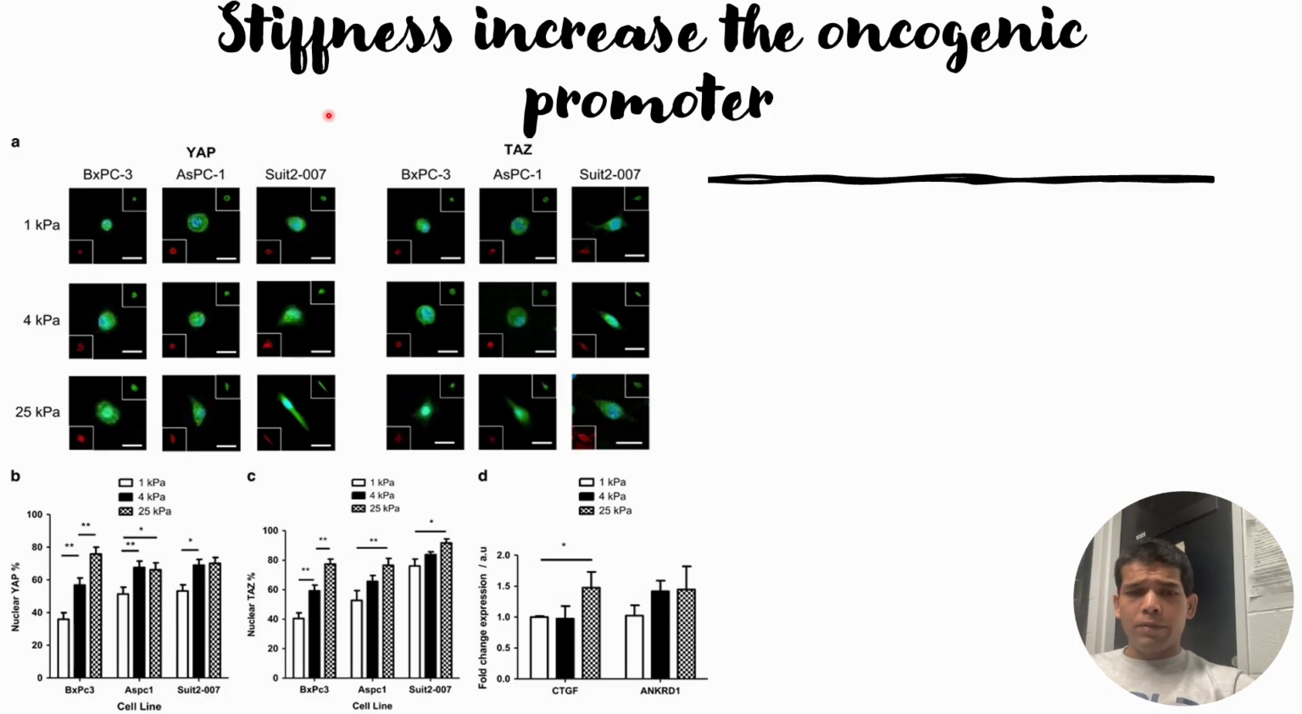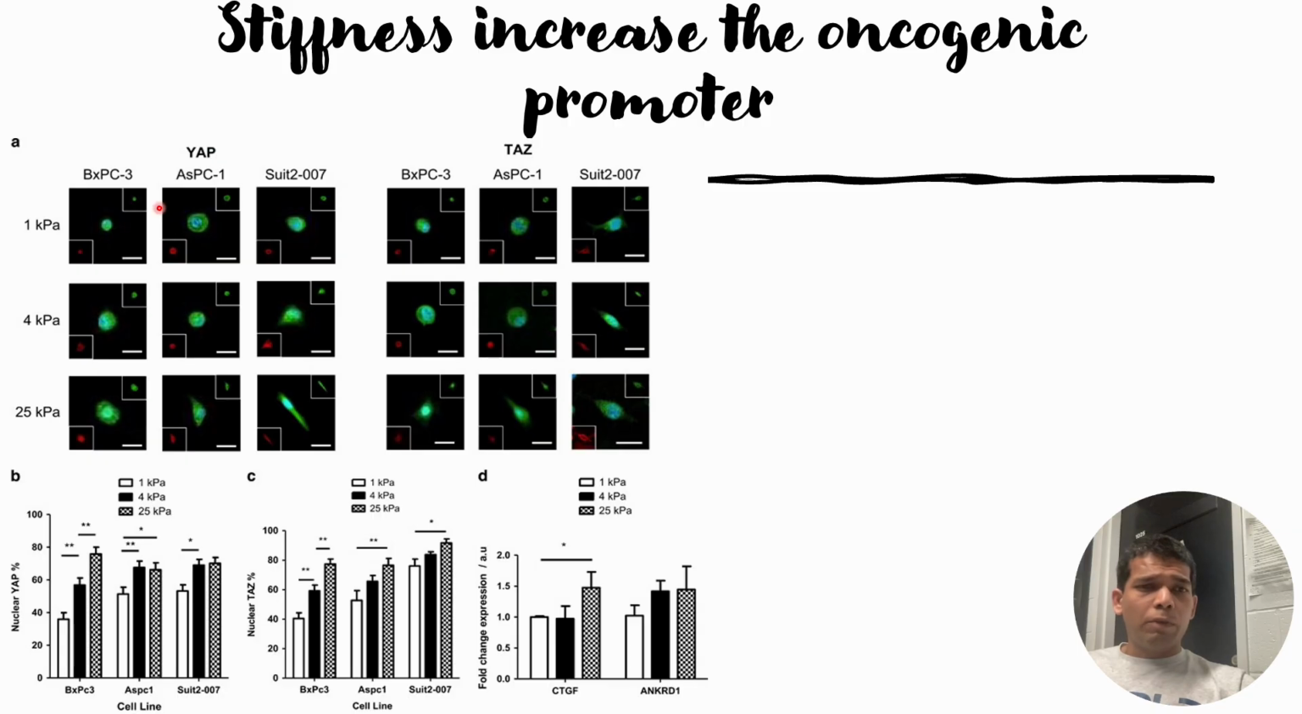However, in the case of mesenchymal conditions, what happens? The dephosphorylation of YAP and TAZ occurs, and this leads to nuclear localization, which causes the epithelial to mesenchymal transitions. So they wanted to check whether these oncogenic promoters will also be affected by different stiffness, or whether with an increase in stiffness these oncogenic promoters will lead more to nuclear localization or not.